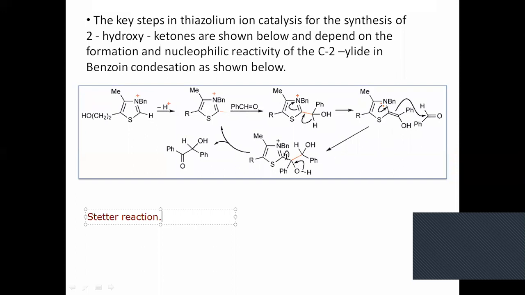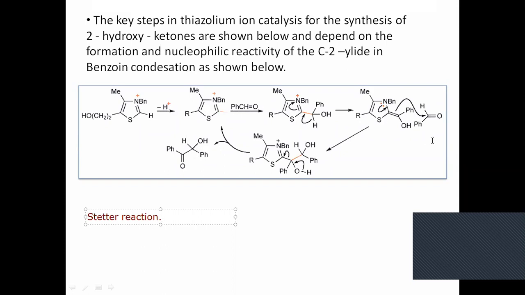You see this bond shift here, this bond shift here, and you can see that there is a generation of the catalyst again, and the formation of the final compound takes place. This is the benzoin condensation. The name of the compound formed in this reaction is benzoin.